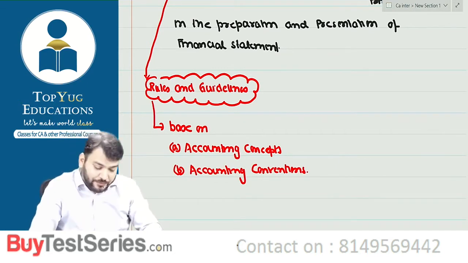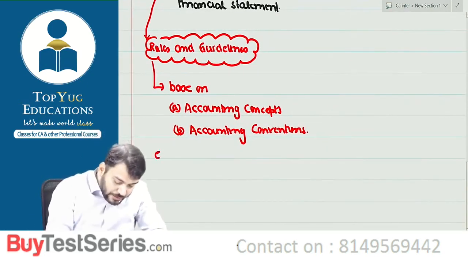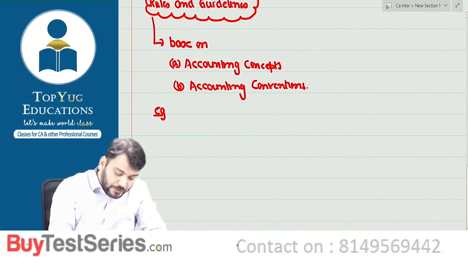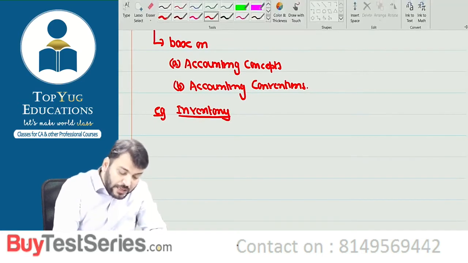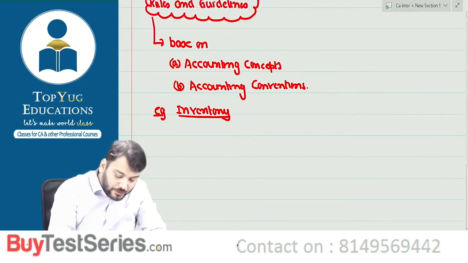For example, if we discuss inventory, what is the accounting policy?